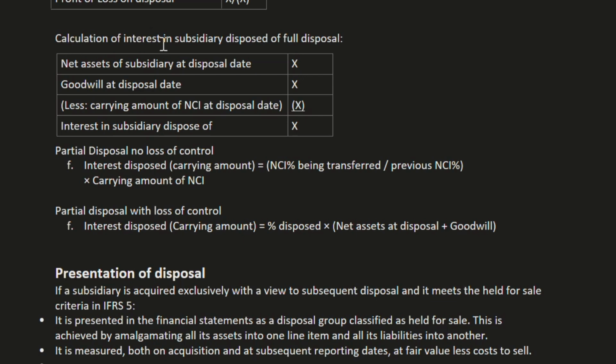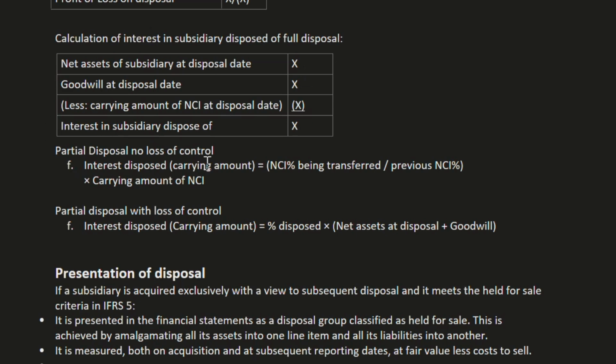It can be either negative or positive, meaning profit or loss. So, calculation of interest in subsidiary disposed of, full disposal: net assets of subsidiary at disposal date, plus goodwill at disposal date, less carrying amount of NCI at disposal date gives the interest in subsidiary disposed of.